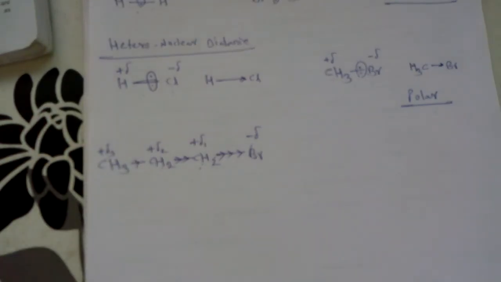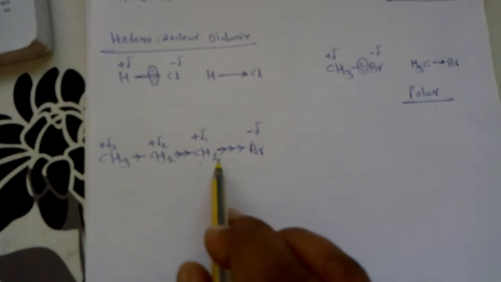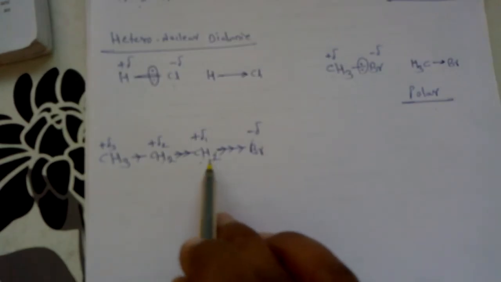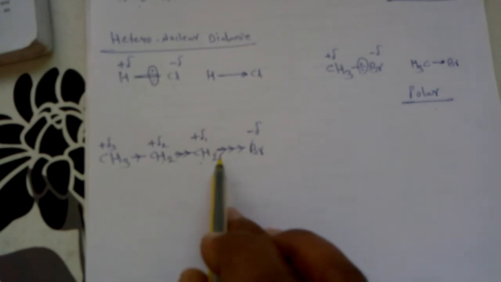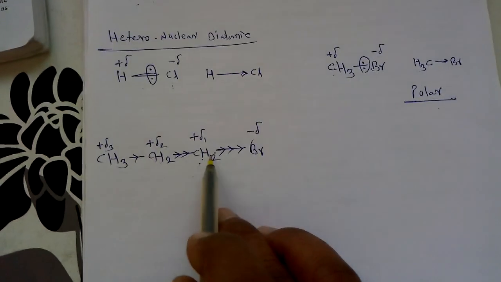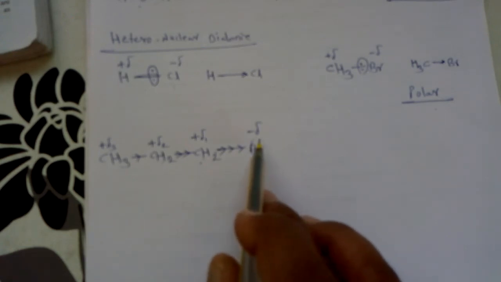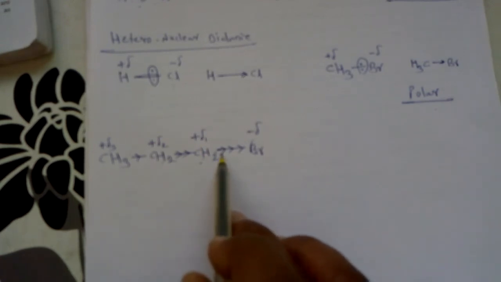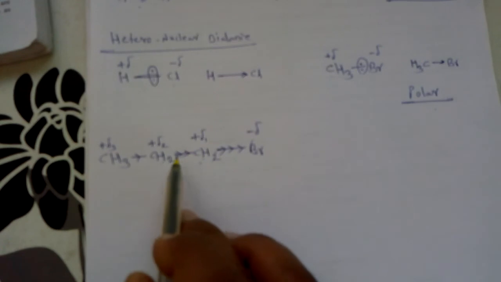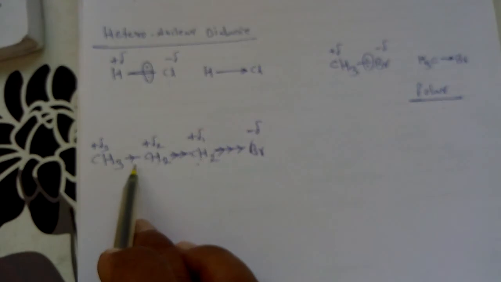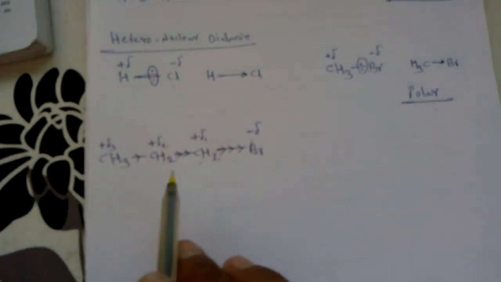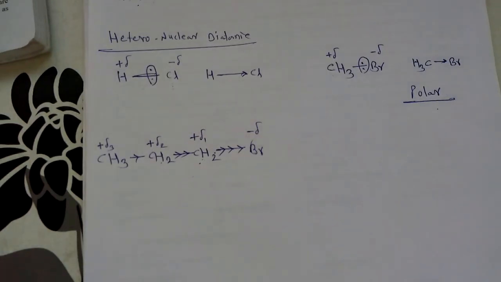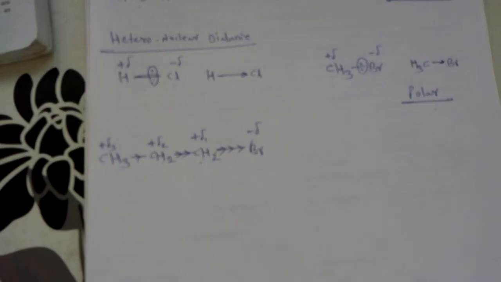So in this compound we can say that initially the polarization is generated in the bond between carbon number 1 and the bromine, that is, a partial positive charge delta 1 on carbon number 1 and a partial negative charge on this bromine. Due to such polarization in this bond, it induces polarization in the adjacent bond. That's why in this adjacent bond also polarization is generated, and due to the polarization at this adjacent bond, again polarization can be induced in this terminal bond also. So we can say that this whole molecule now becomes polarized. It has a partial positive charge on this carbon and a partial negative charge on this bromine.